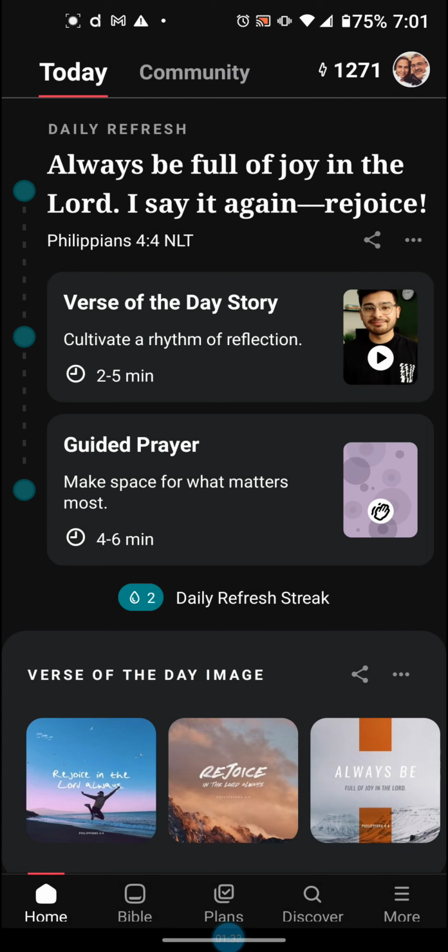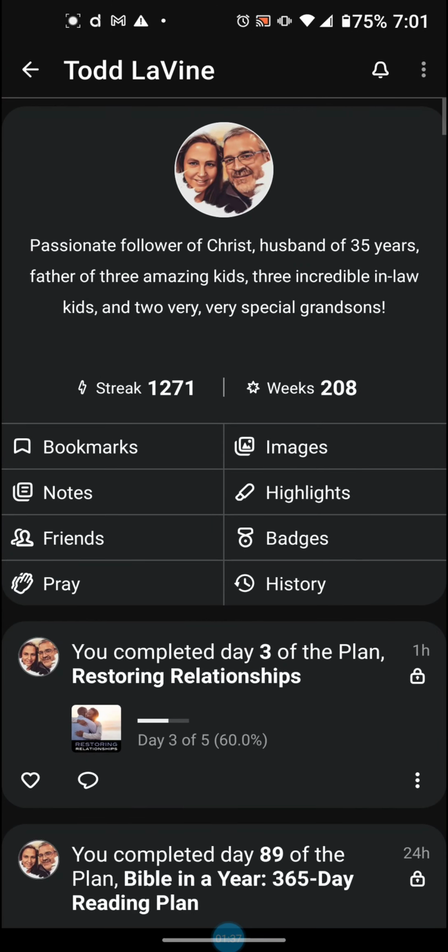In the upper right-hand corner, you see an icon, emoticon deal with Jody and I. That'll take you into your settings, highlights, images. I'm not going to spend time going through all of these. Take a look at those.